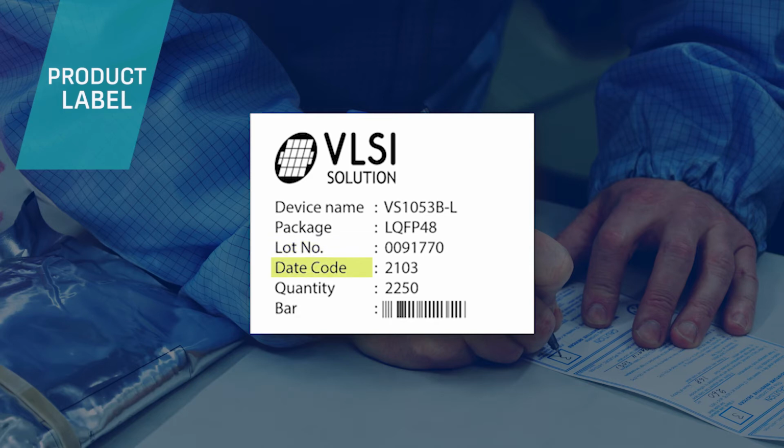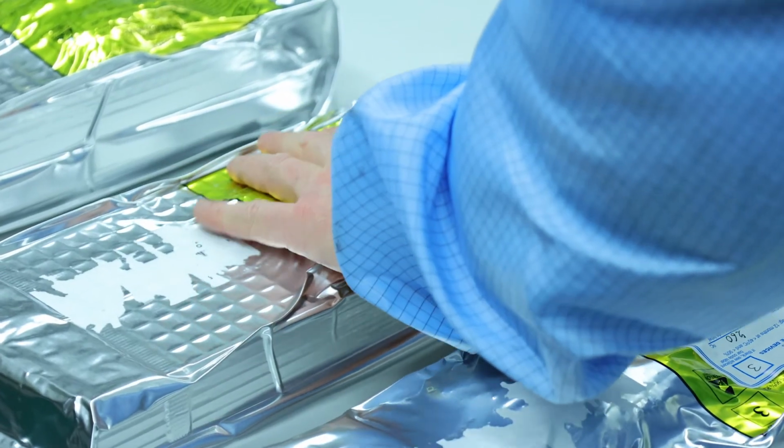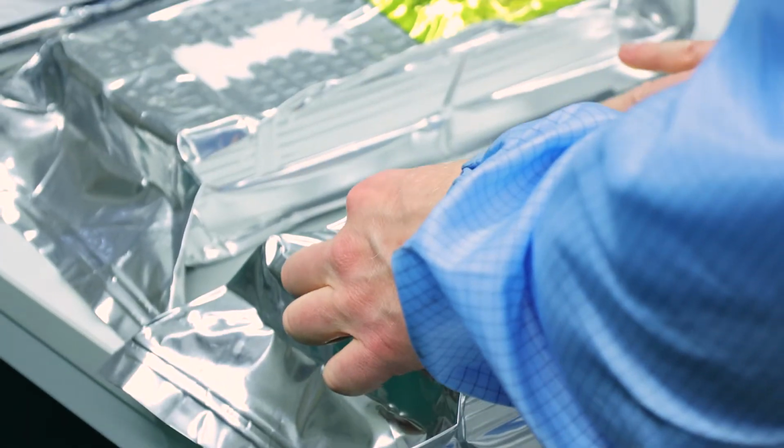DC: see marking date code on the packing. Quantity of the parts packed into the moisture barrier bag. Barcode of the above information. Place the MSL label and product label on the moisture barrier package.